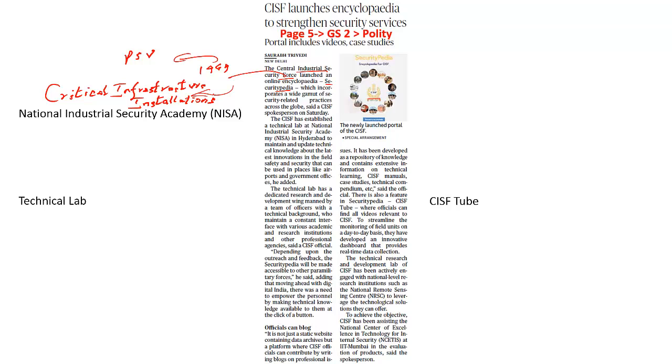What is the current context? As a security organization, one needs to evolve continuously so that it is able to meet the growing threats emanating from multiple forces. Hence, an upgradation of the processes, machinery and technology is a must in order to ensure there is constant evolvement. That is why the CISF has come up with a tool called the Securitypedia. So what is the Securitypedia? It incorporates a wide gamut of security related practices from across the globe.